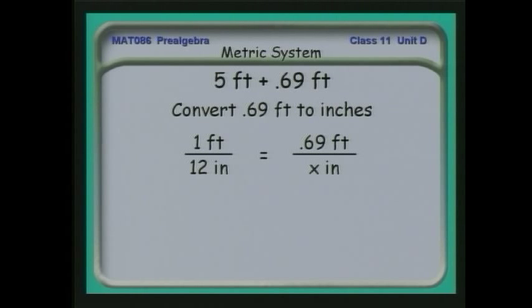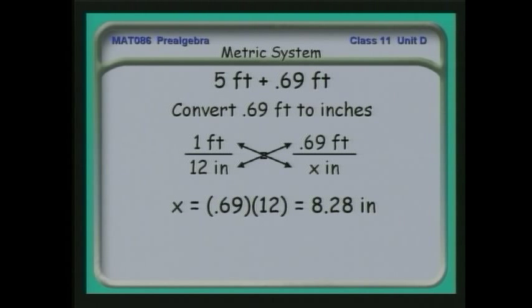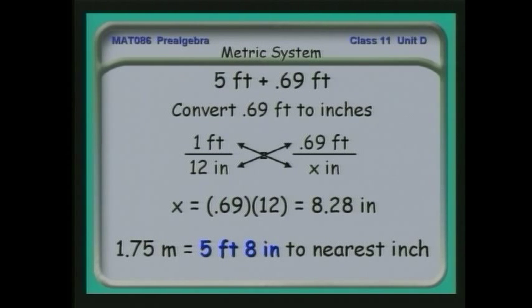Again, a proportion works fine. 1 foot is to 12 inches, as 0.69 feet is to x inches, and since 0.69 is less than 1, I would expect that x is going to be less than 12. And in fact, when I do the cross multiplication, I find that x is equal to 8.28 inches, and I say that 1.75 meters then is equal to 5 feet 8 inches to the nearest inch, more or less.